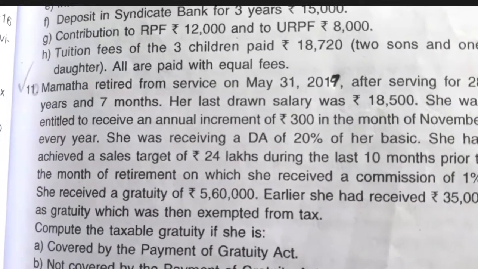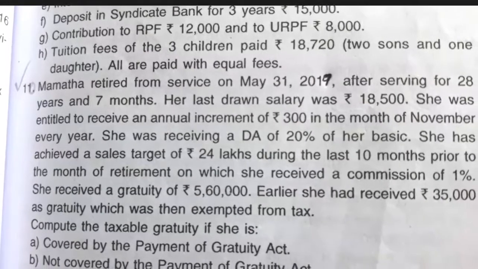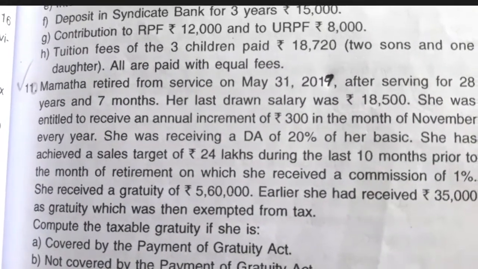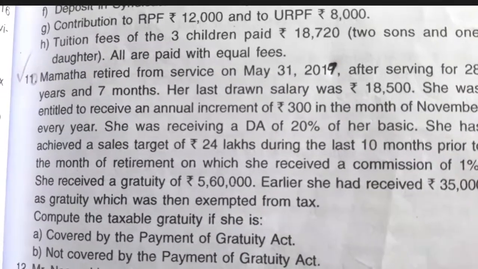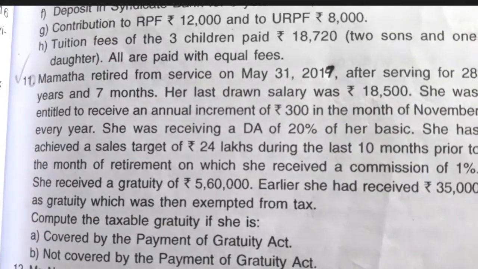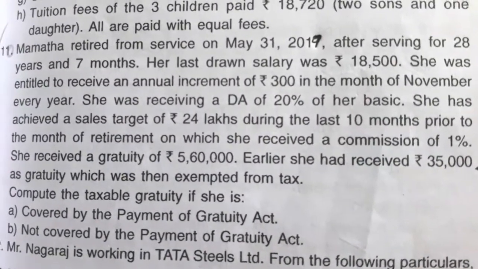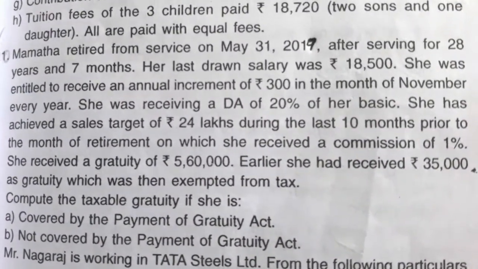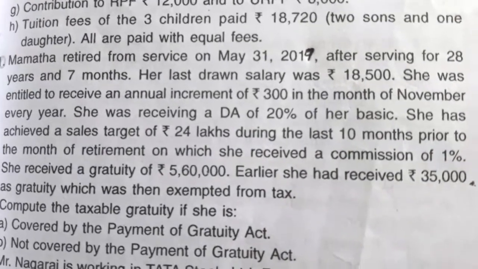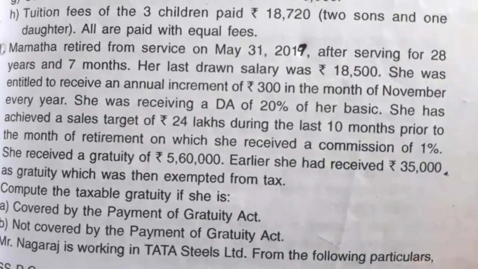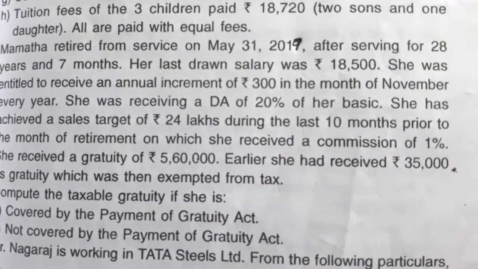She received a gratuity of rupees 5,60,000. Earlier, she had received rupees 35,000 as gratuity, which was then exempted from tax. Compute the taxable gratuity if she is covered by the Payment of Gratuity Act and not covered by the Payment of Gratuity Act. See, in this question, they have asked to compute the taxable gratuity in the two cases.